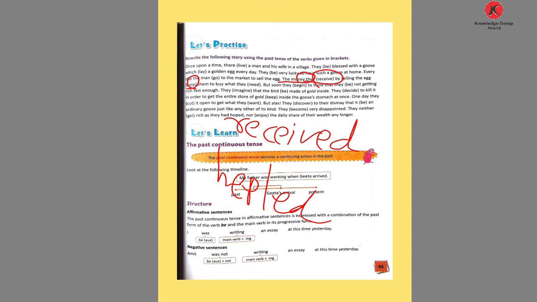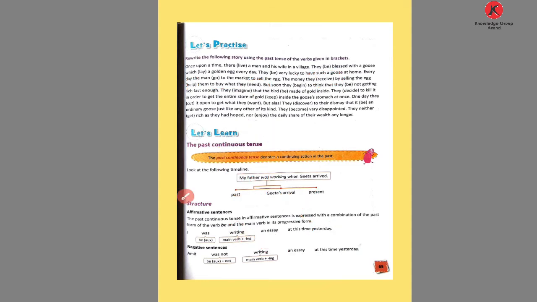Helped. Selling the egg helped them to buy what they need. So needed. They helped them to buy what they needed. But, here is given the word but. Soon they, begin is the word given. So began. Began is the past form. Soon they began to think that they be here. So they were not getting rich fast enough.